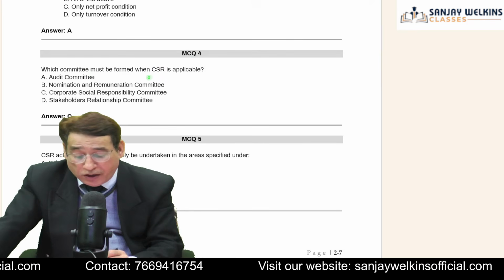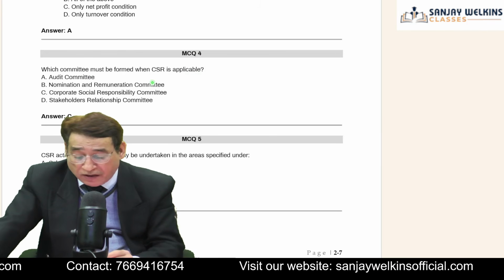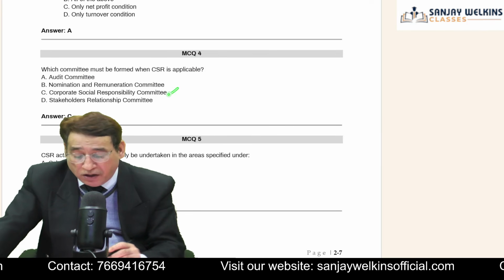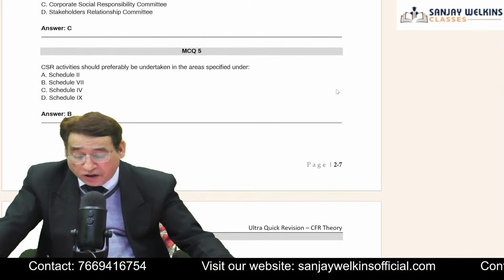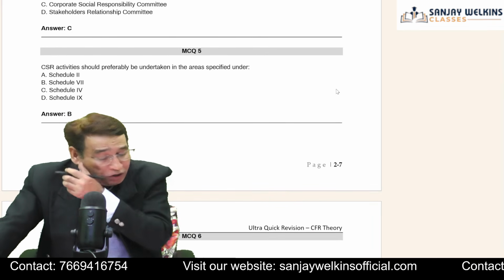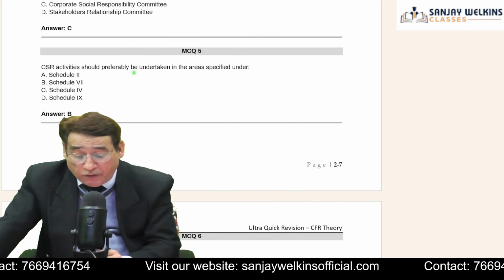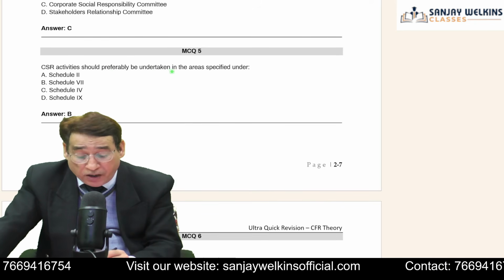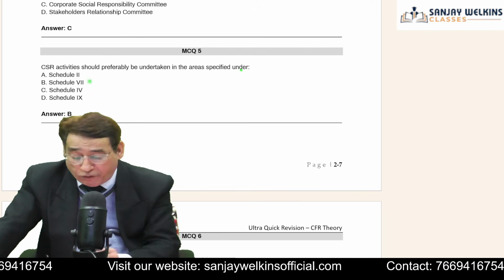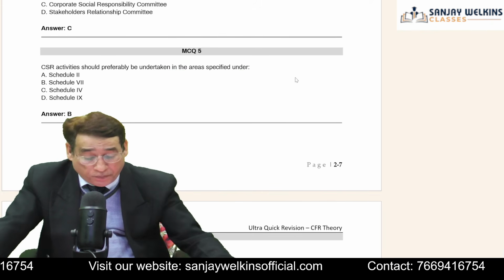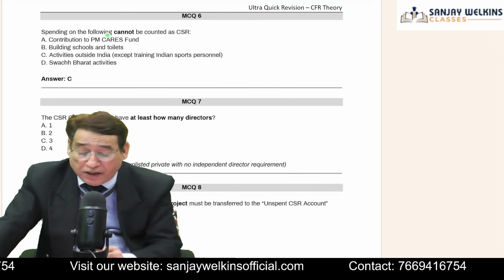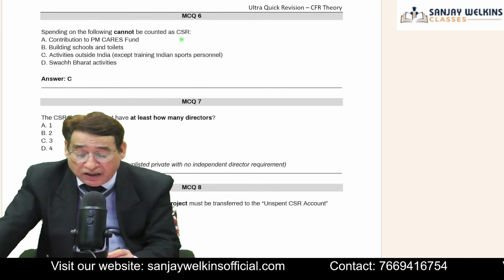MCQ 4: Which committee must be formed when CSR is applicable? As I told you, the CSR committee, that is the Corporate Social Responsibility Committee, wherein 3 directors must be there and at least 1 independent director. CSR activities should preferably be undertaken in the areas specified under Schedule 7. Then, spending on the following cannot be counted as CSR activities.